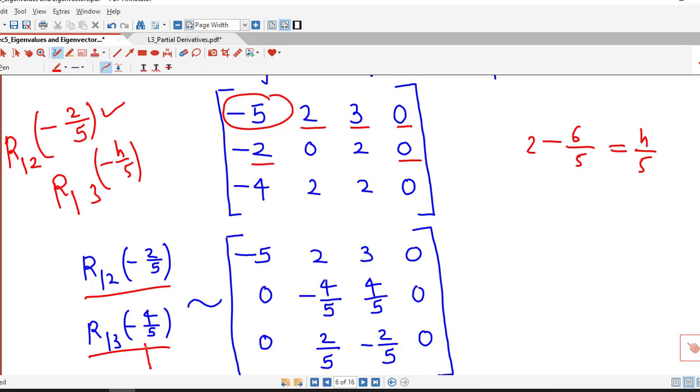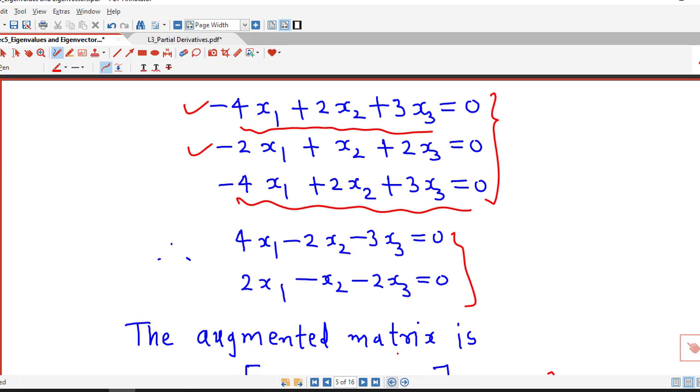Then we operate on this, multiplying the first row by minus 4 by 5 and adding in the third row. So if I multiply this by minus 4 by 5, I will have 4, and 4 minus 4 is 0. Then 2 into minus 4 by 5, which is minus 8 by 5. 2 is multiplied with minus 4 by 5, which is minus 8 by 5, plus 2. That is 10 minus 8, which is 2 by 5.